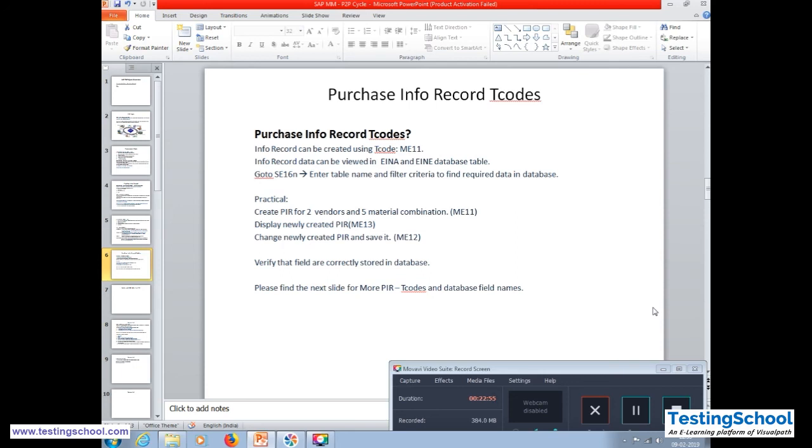Important T codes are: for creating an info record it is ME11, changing an info record it is ME12, displaying an info record is ME13, flagging an info record for deletion is ME15, deleting the proposal for an info record is ME16, archive administration is ME17, sending a purchase info record is ME18, listing info records per vendor is ME1L and listing info records per material is ME1M. So these are the important SAP MM info record T codes.